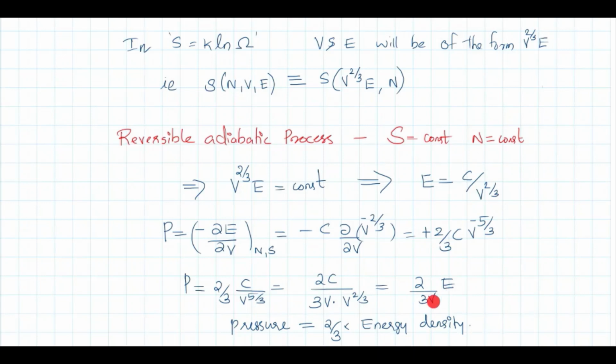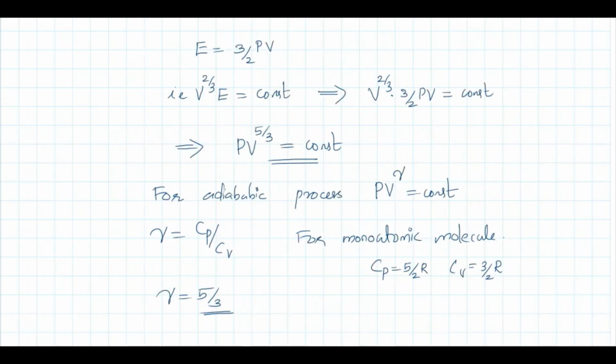What is E by V? Energy density. So pressure is equal to 2 by 3 times energy density. This is an important relation. Pressure is 2 by 3 times energy density. Now we have E equal to 3 by 2 PV. Substitute in this expression, V raised to 2 by 3 E equal to constant. So V raised to 2 by 3 into 3 by 2 PV equal to constant. That is PV raised to 5 by 3 is a constant.